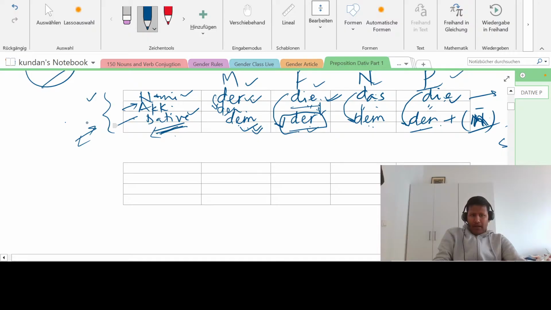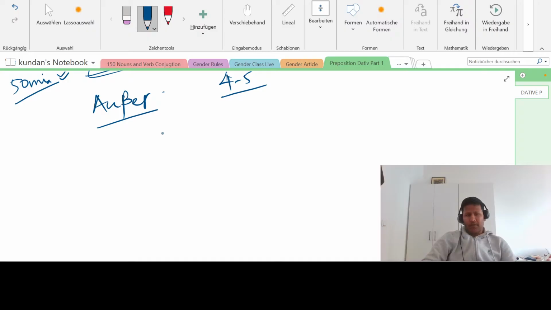Let us start with außer. We have only 45 to 50 minutes, so I don't want to waste any time. We will go quickly through 4 or 5 sentences and try to cover these prepositions in this class. After the class, if you have any doubt, we will cover it, or in the next class we will take tests for all these prepositions that we have learned.